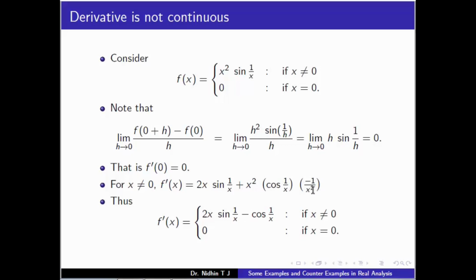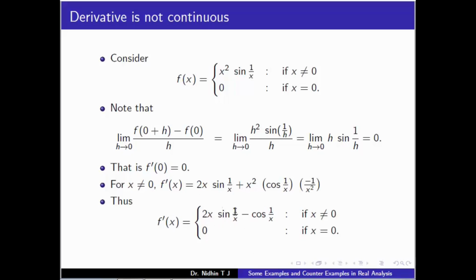So this x square and this x square will get cancelled, and the minus stays. So f prime x, for x not equal to 0, is 2x sin 1 by x minus cos 1 by x, and at x equal to 0 it is 0. So this function f is differentiable everywhere, and the derivative function is given by this.